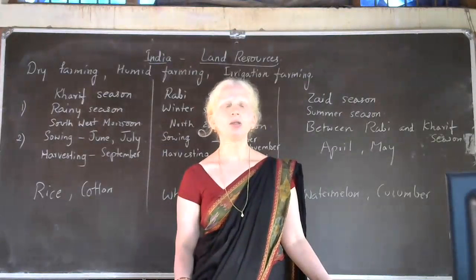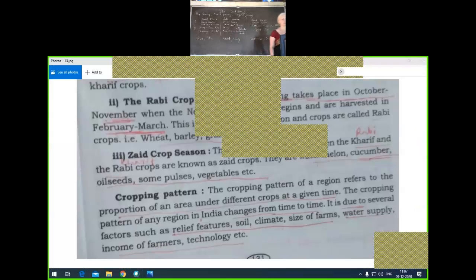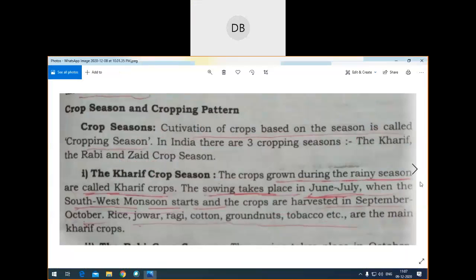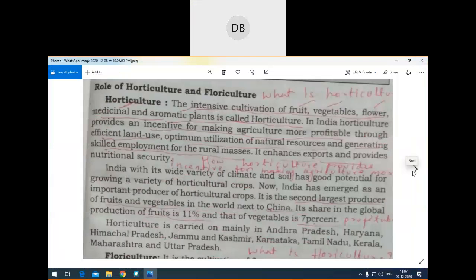Let us have the page on the screen, children. Next. Yes, see here, horticulture. What is horticulture? Very important question. Then another important question is how horticulture provides incentive for making agriculture profitable. So this can be a question for you in the examination.